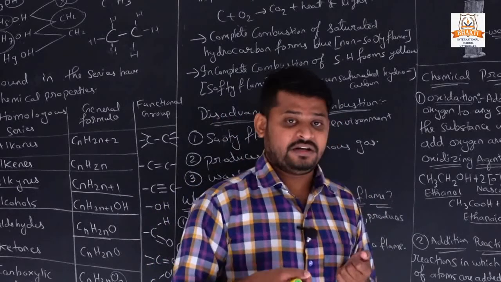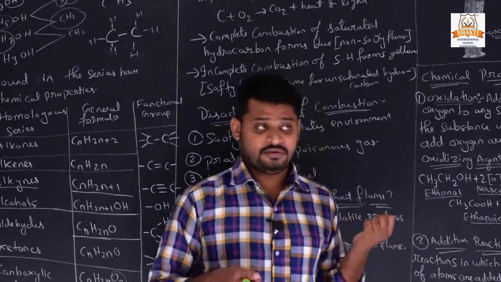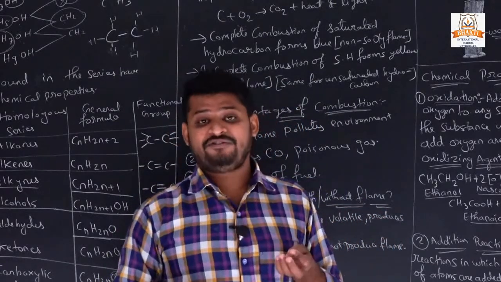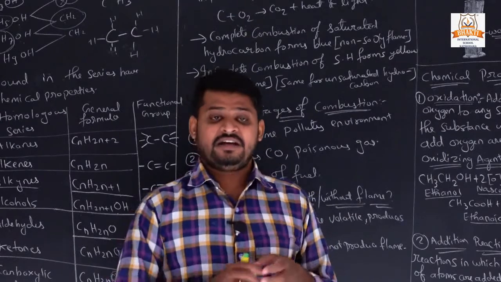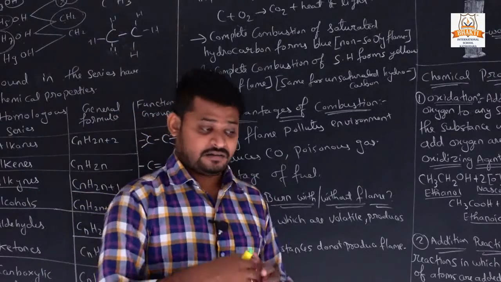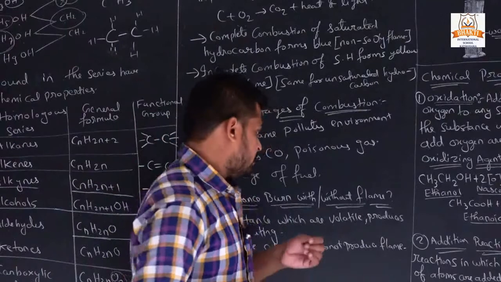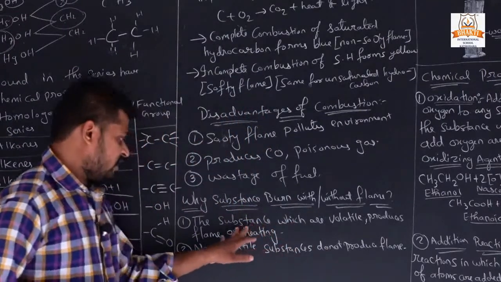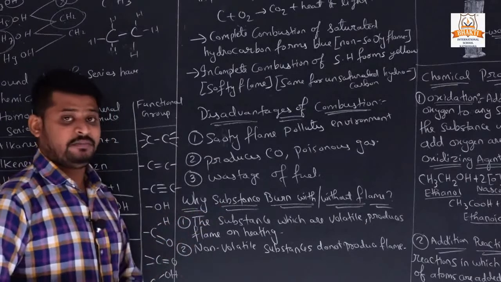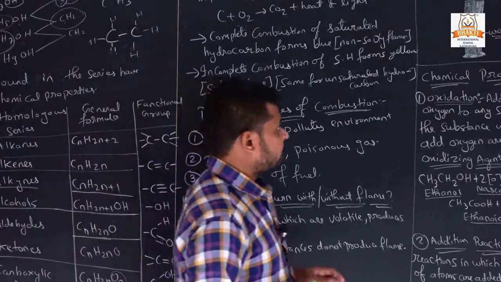But when we burn a gas, yellow, blue and green flames are present. Why? There are different types of chemicals present in the atmosphere as well as on the surface of the gas. That's why it has different types of flames. So this decides whether it will burn with a flame or without a flame.